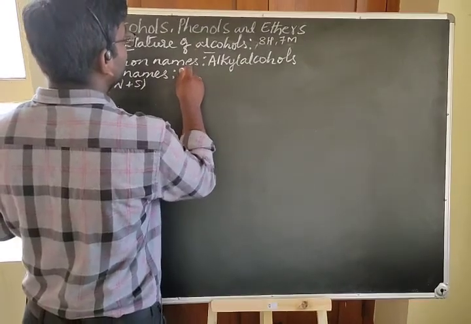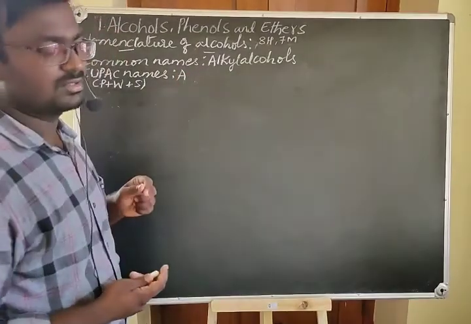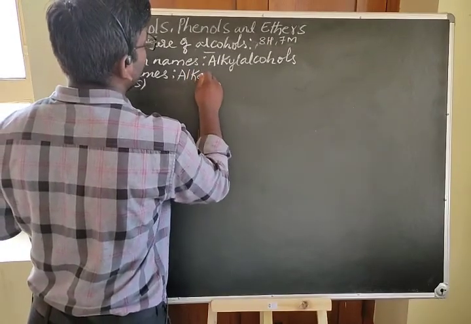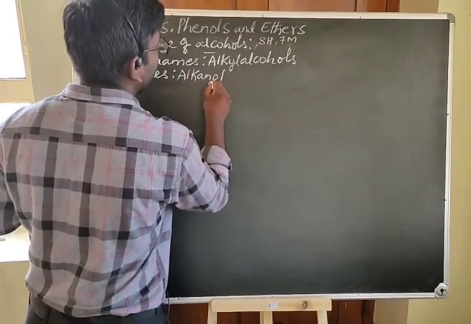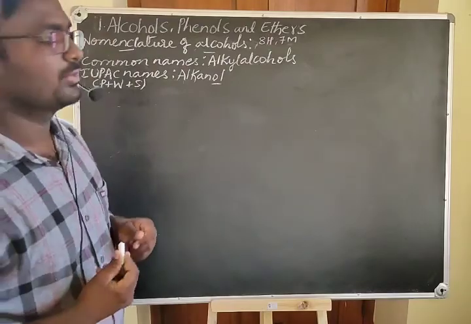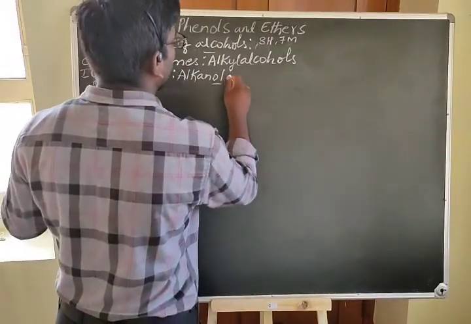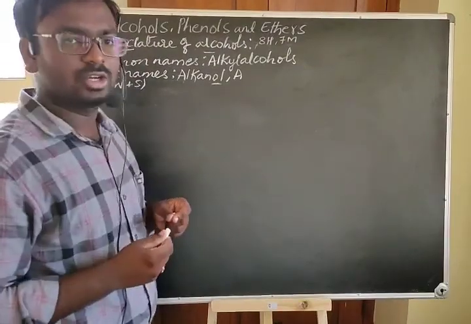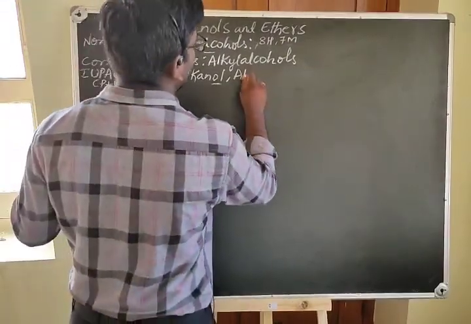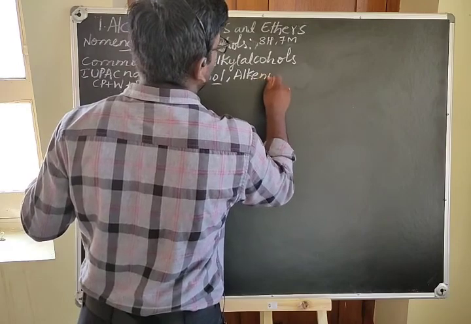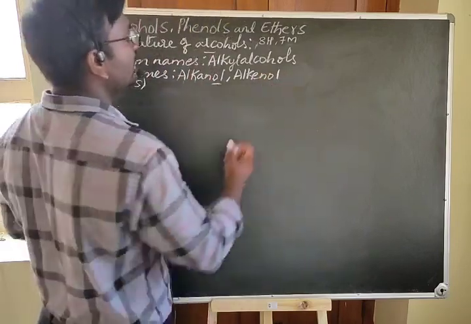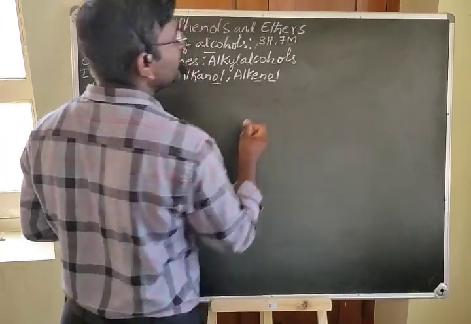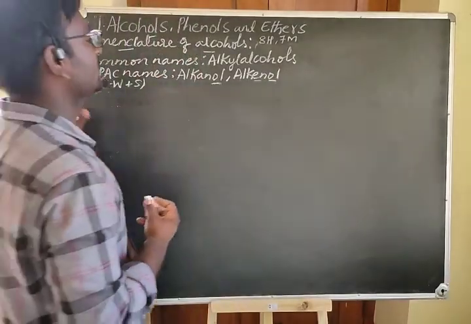For saturated alcohols, containing carbon-carbon single bonds, the name is alkanol. Here OL is the suffix for the hydroxyl group. If there is a carbon-carbon double bond, such alcohols are called unsaturated alcohols, and they have names like alkenol, where EN refers to the carbon-carbon double bond and OL is the suffix of the hydroxyl group.